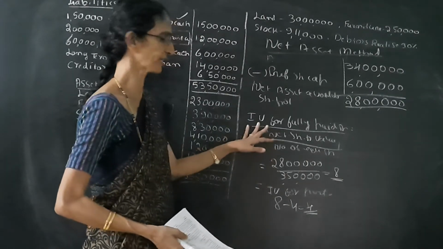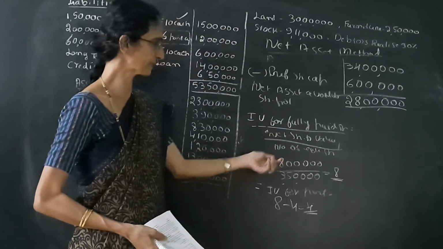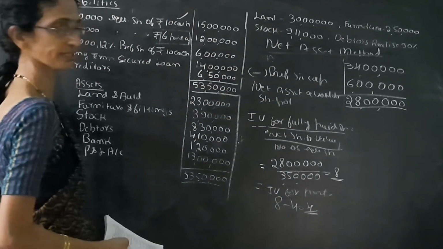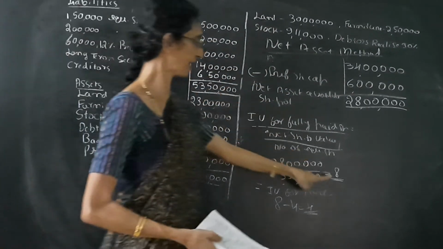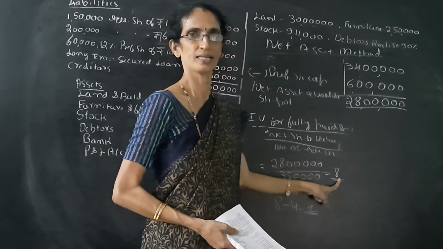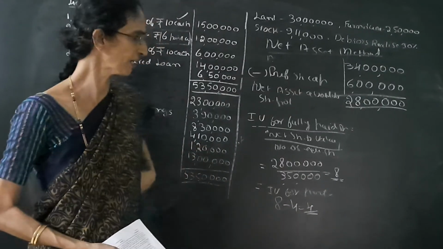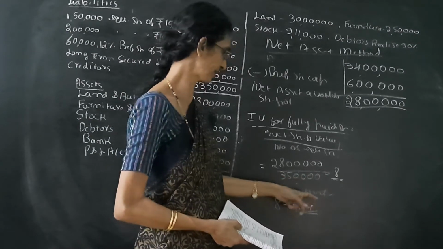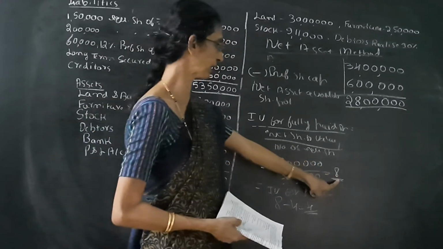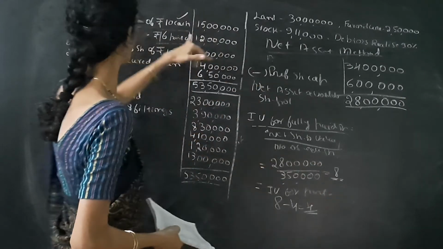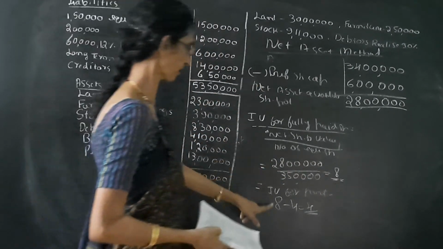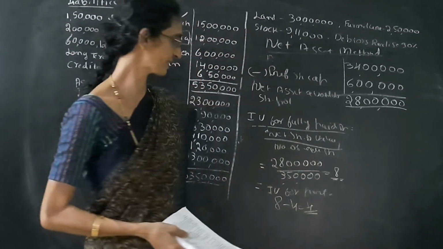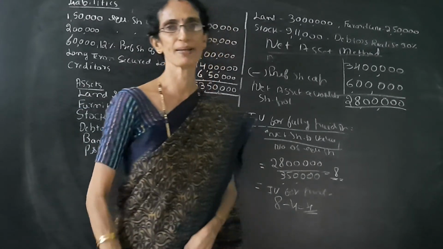For fully paid shares, what should we do? Take the net assets available to shareholders and divide by the total number of equity shares, then we get 8 rupees. It is the intrinsic value for the fully paid shares. For partly paid shares, how can we find it? The fully paid share is 8 rupees, but unpaid is 4. So 8 minus 4, that is 4 rupees, is the intrinsic value for the partly paid shares.